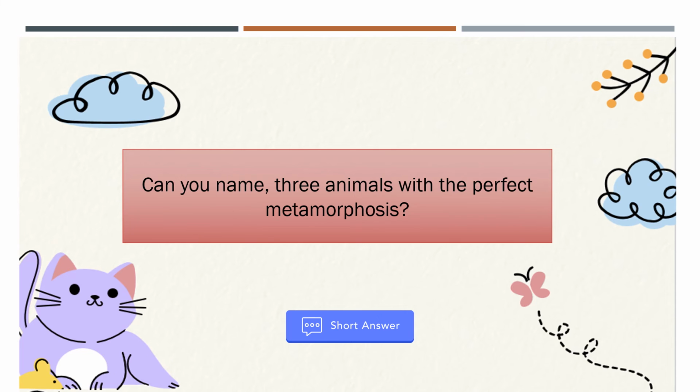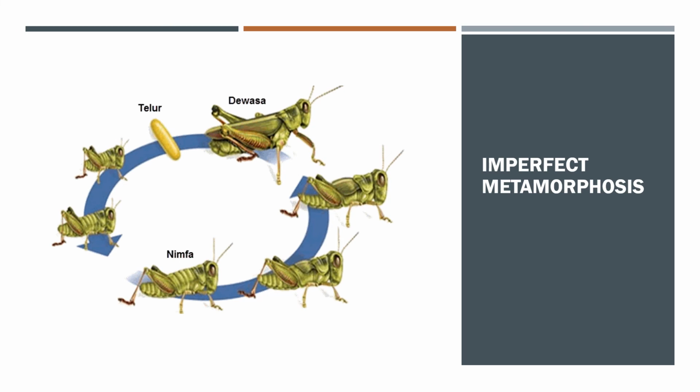Give me your short answer. Write it down. Okay, now we come to imperfect metamorphosis. Why do we call it imperfect? Because in imperfect metamorphosis, the life cycle of the animal is not really different, not really significant like in perfect metamorphosis.